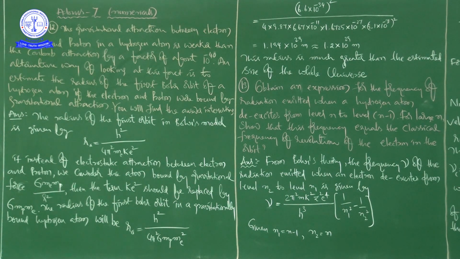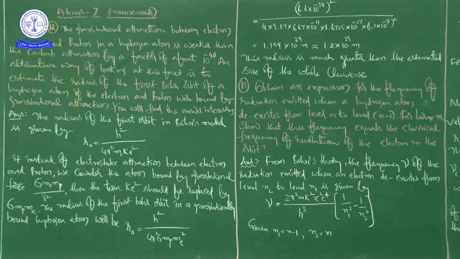If you replace, then the modified form of the radius of the first Bohr orbit in a gravitationally bound hydrogen atom will be r naught is equal to h square by 4 pi square G into mp into me square.